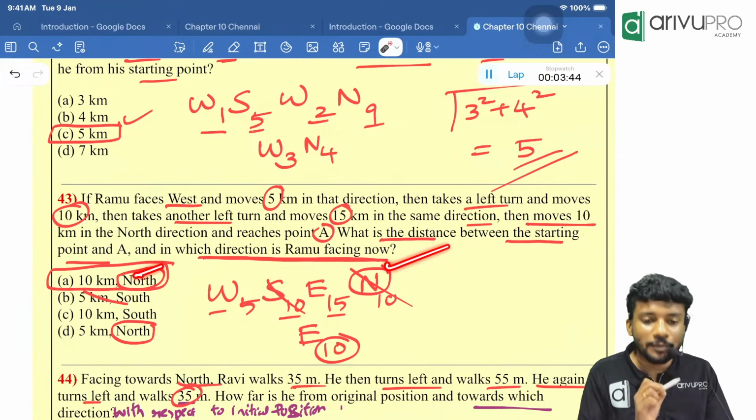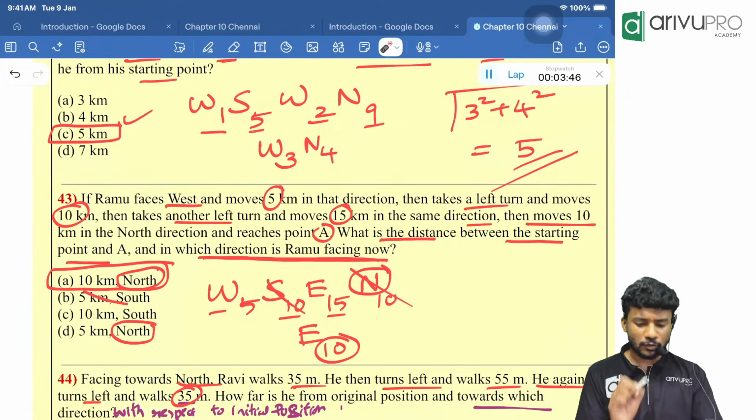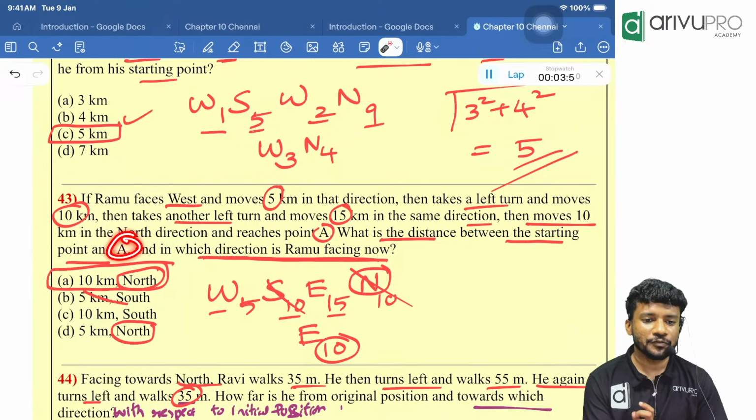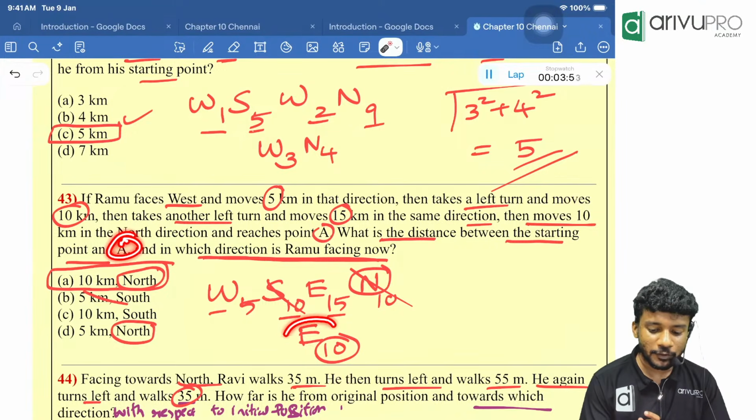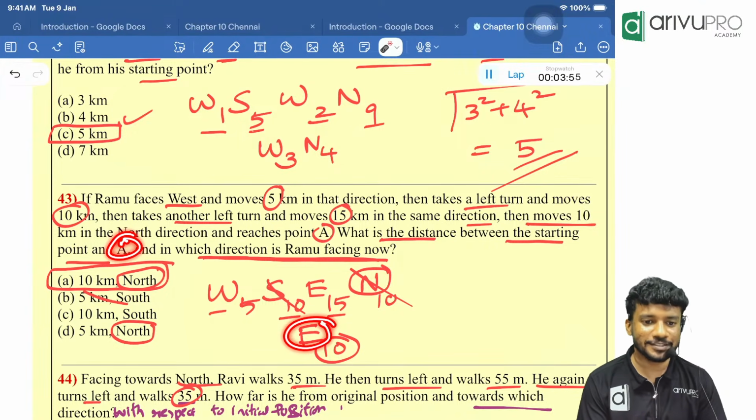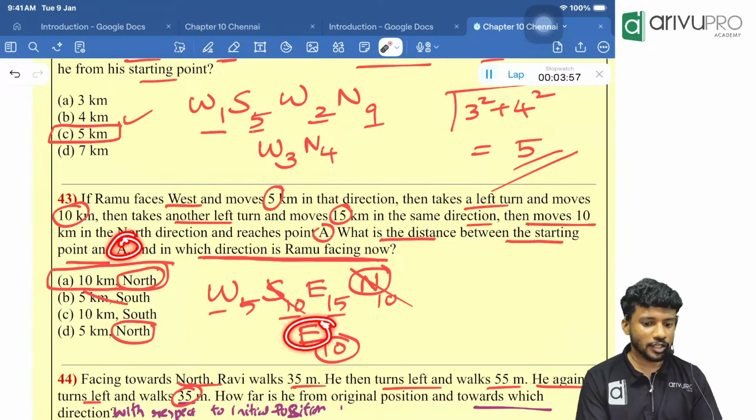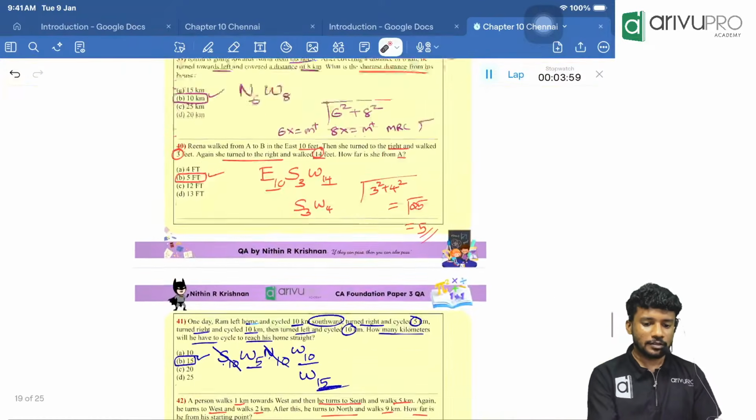That's why north is coming into the picture. Now what if the question was which direction is the final point A with respect to initial point? Answer will be what? East. That is the difference. Pakka? Sure?